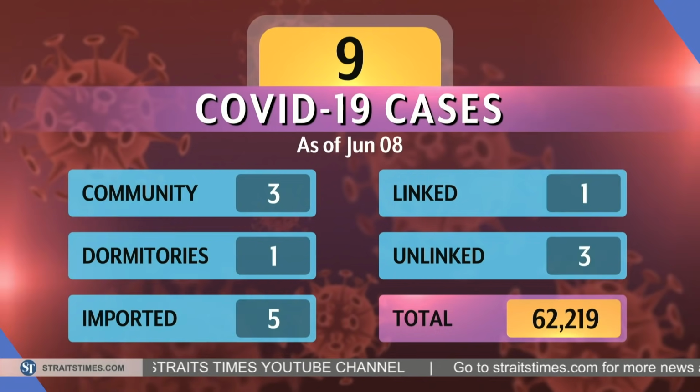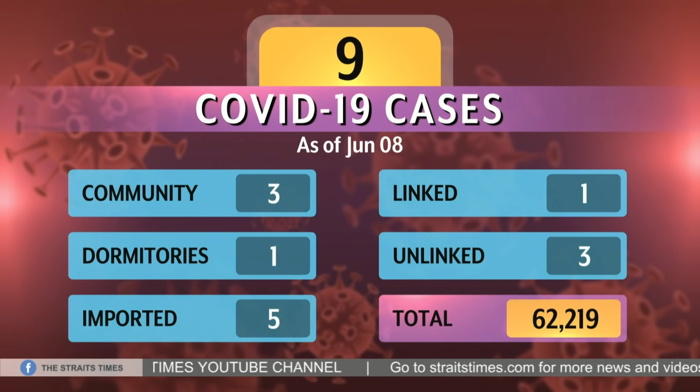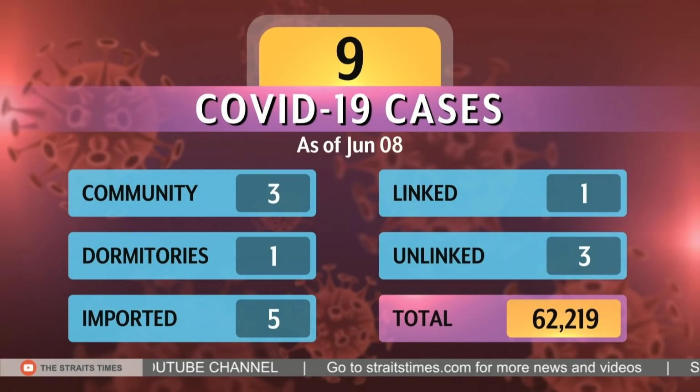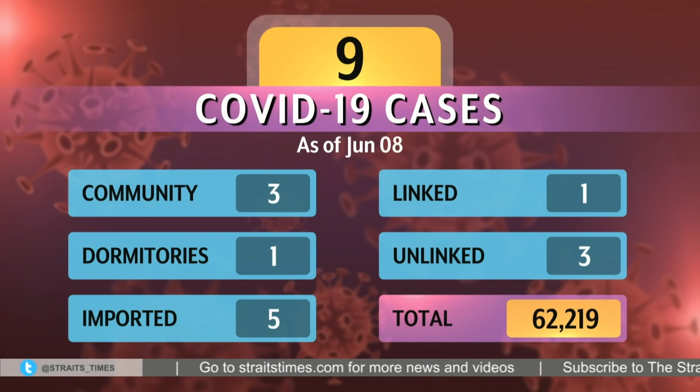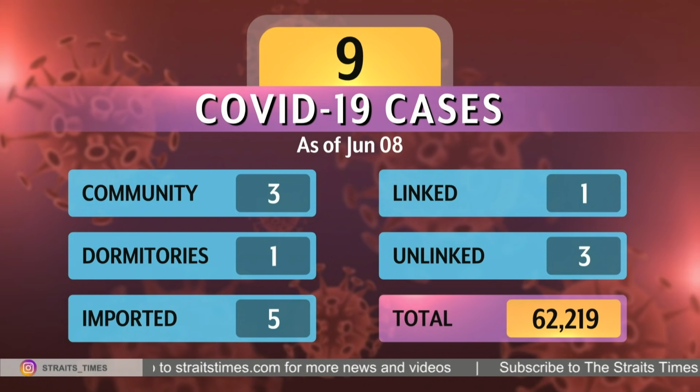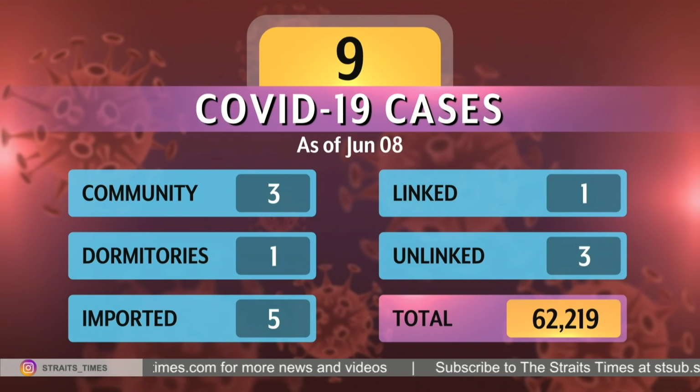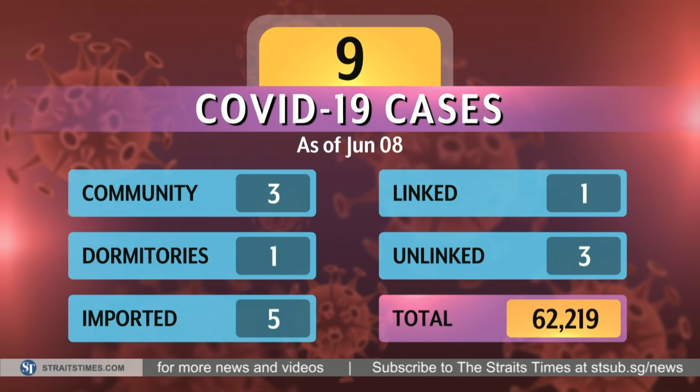9 new COVID-19 cases were confirmed today, the lowest since March 17th, when 9 were reported as well. Today's count included 3 cases in the community, with 1 linked to previous infections and 2 currently unlinked. There's also 1 unlinked case from a migrant workers' dormitory.